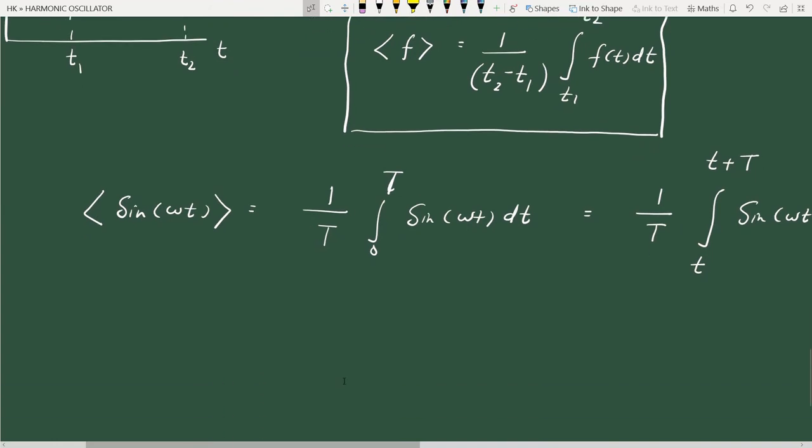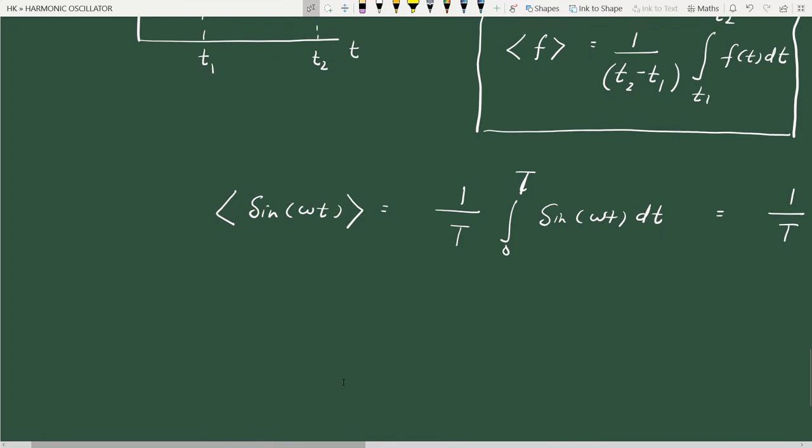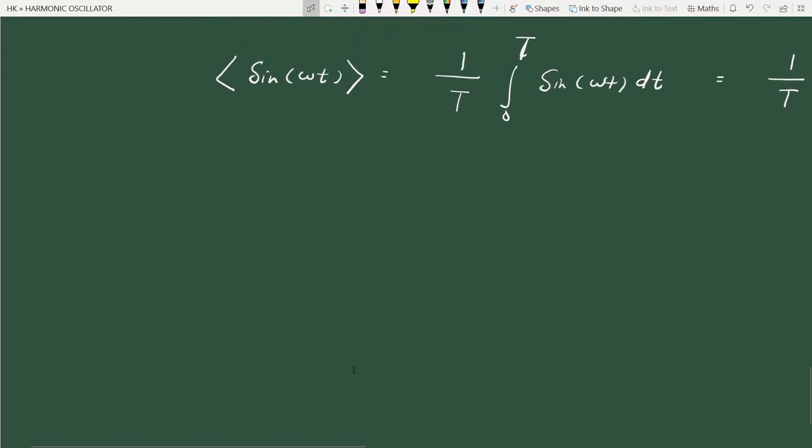Similarly, we can find the average value of sine square omega t, cos square omega t, etc. So this is the analytical way of calculating that. I'm not going into this calculation. This I will give you as a homework. Let us look at a graphical way of easily finding the average value of sine omega t, sine square omega t, etc. And we know that this omega t is an angle.